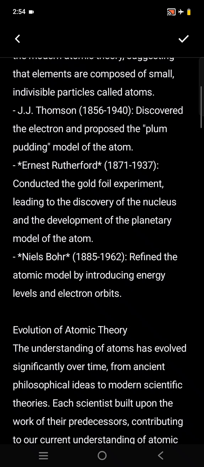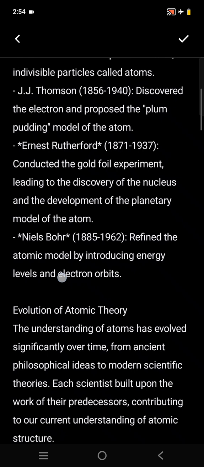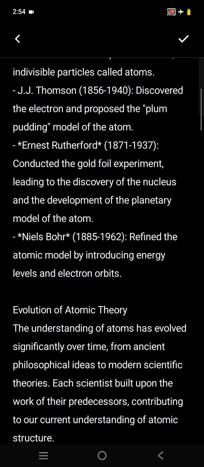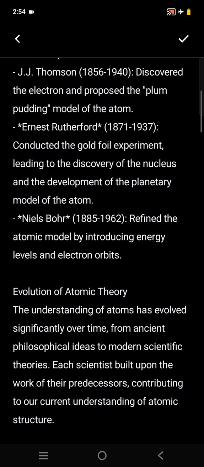The third scientist is J. J. Thomson, relating to the period 1856 to 1940. He discovered the electron and proposed the plum pudding model of the atom. He also pointed out that the atom is divisible, meaning he discovered electrons in an atom, and he also put forward a model of an atom.